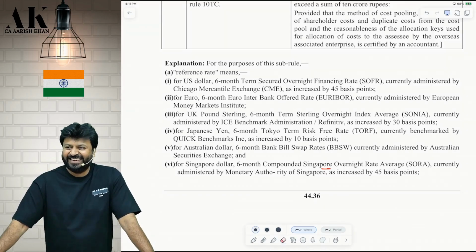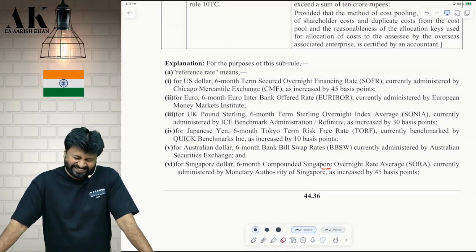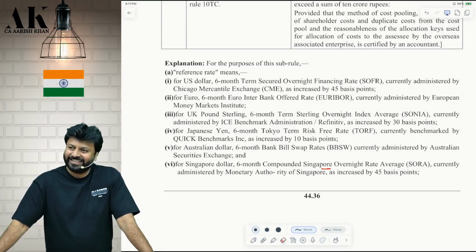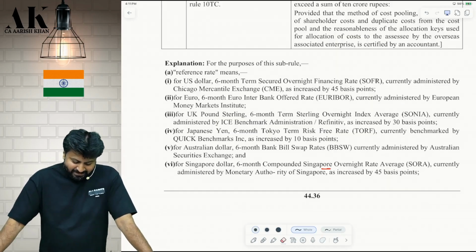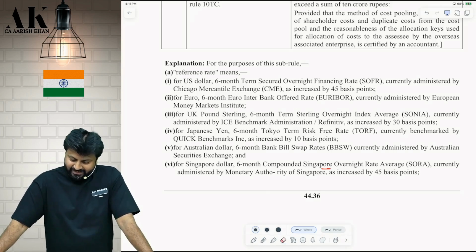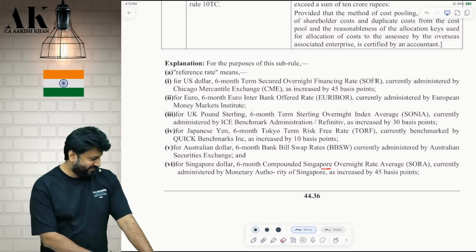Currently administered by ICE Benchmark Administration or Refinitiv and increased by 30 basis points. For Japanese yen, 6-month Tokyo term risk-free rate, TORF, currently benchmarked by Quick Benchmarks. For Australian dollar, BBSW. For Singapore dollar, SORA. Okay. You want to remember then.